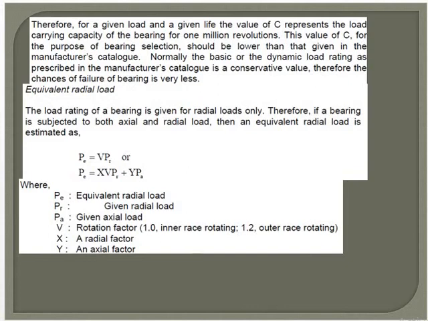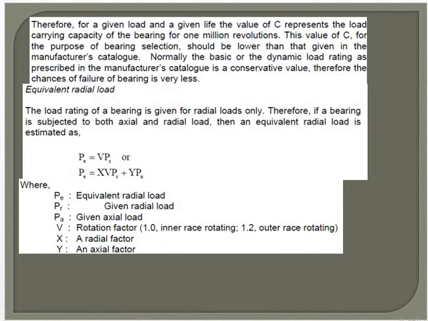The first column is the type of bearing. For a radial contact groove ball bearing, single row, X0 is 0.60 and Y0 is 0.50, and for a double row ball bearing, X0 is 0.60 and Y0 is 0.50. For self-aligning ball or roller bearings, X0 is 0.50. X0 is nothing but the radial load factor, and Y0 is the axial load factor.